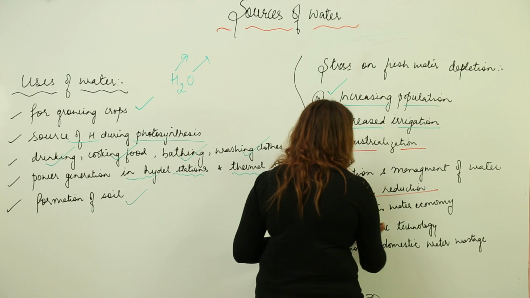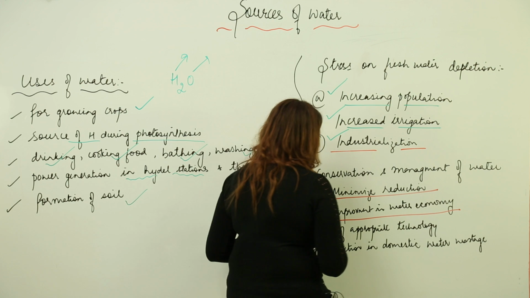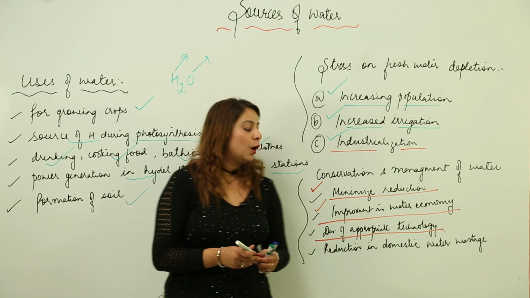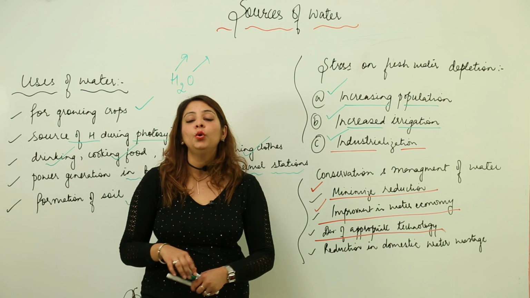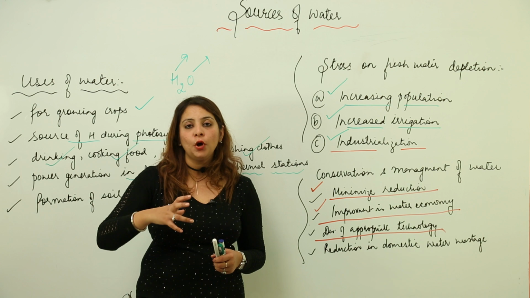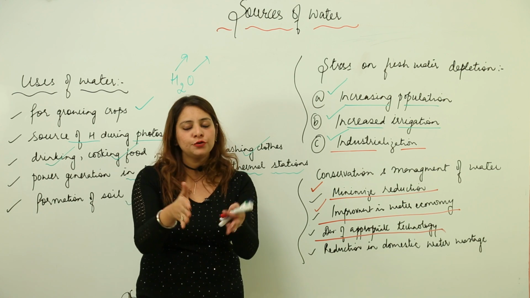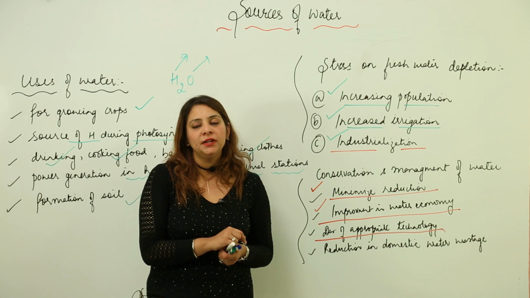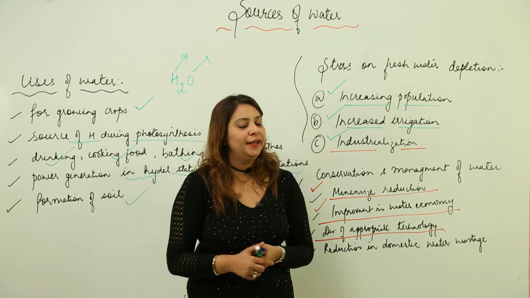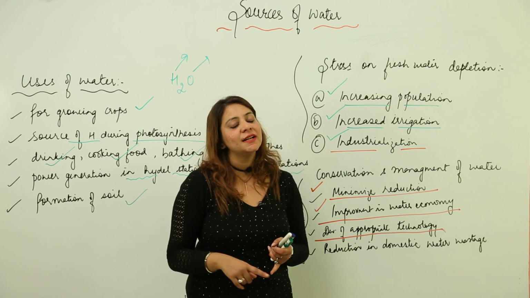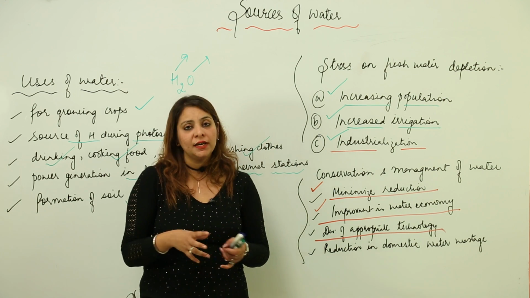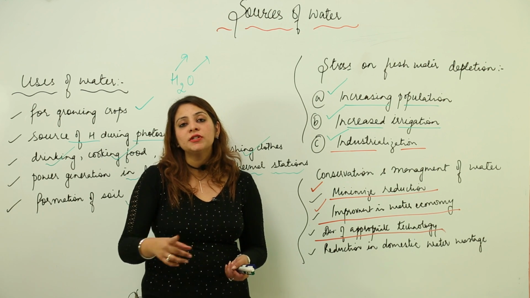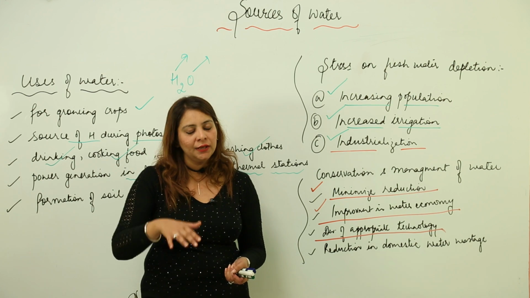Second is that improvement in the water economy can be done. Third, development of appropriate technology. What does it mean? Technology here refers to a technology which should avoid wastage. For example, suppose I talk about irrigation. In irrigation, I told you that in early times much of the water actually gets wasted. But we can use a better technology, and that is already in use.